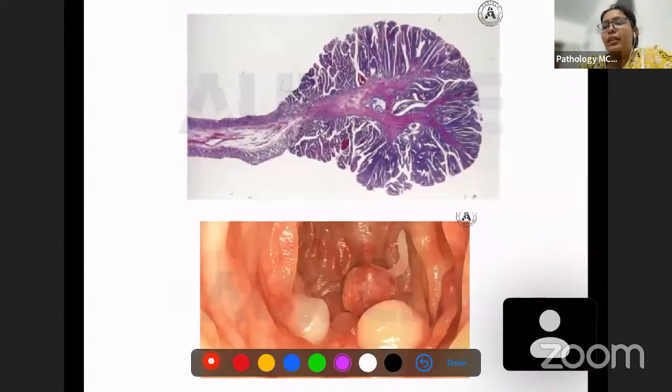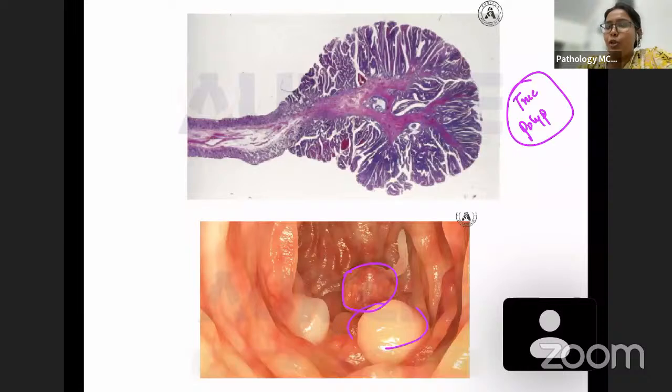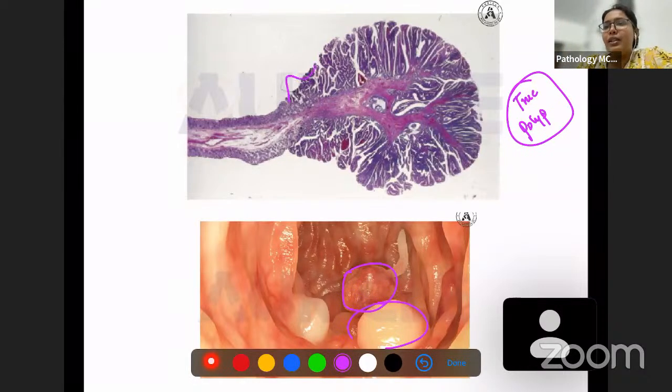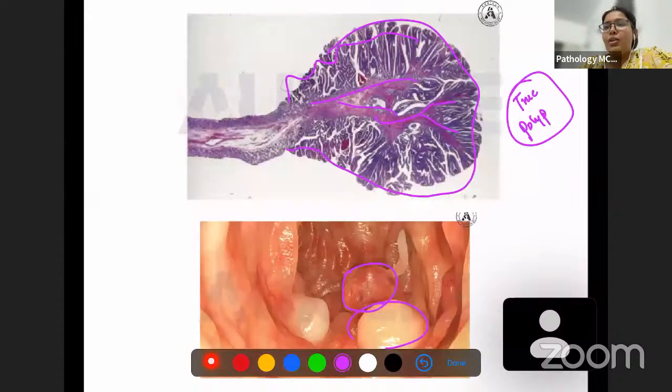This is again an image of a true polyp. Okay, this is a true polyp. This is a true polyp. And here you can see that there are glands, there are smooth muscles. Okay, this is a type of a polyp. And you can see all these things are there here. So this is a true polyp and this has none of those things. This is a pseudopolyp. Okay.